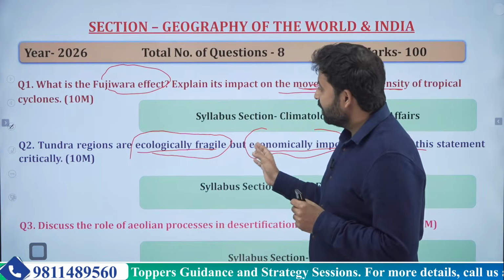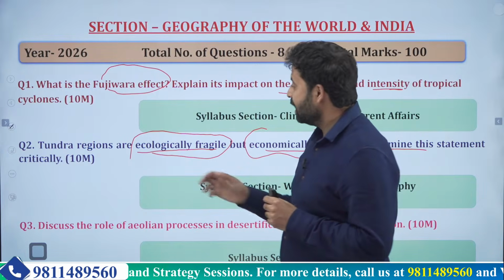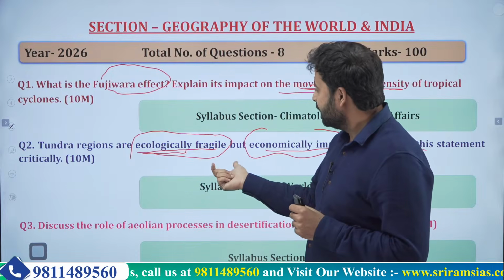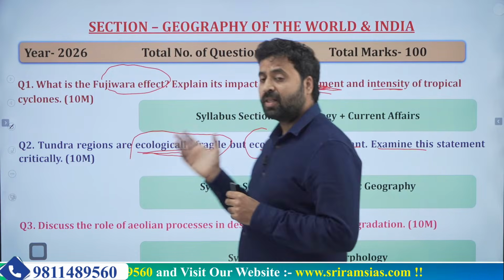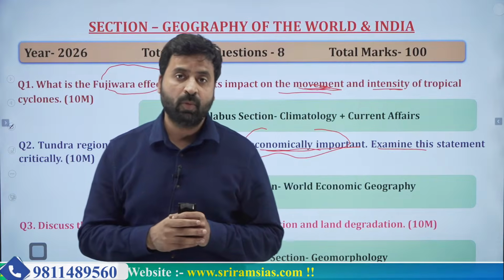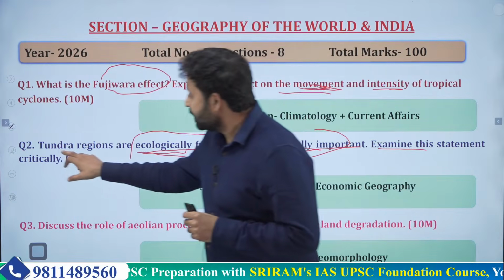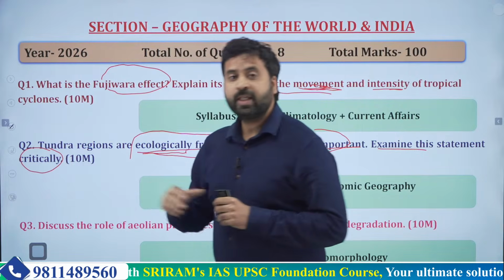So this way you can cover this region under two different headings: why they are ecologically fragile, and secondly why they are economically important. But if you notice the question tag here, UPSC is asking you to do it critically.